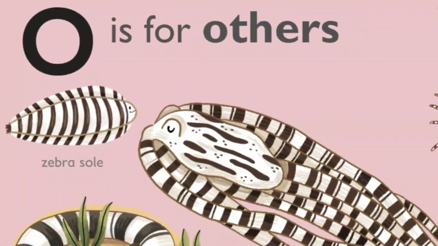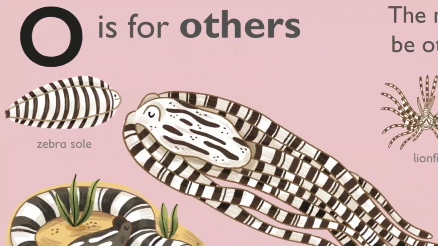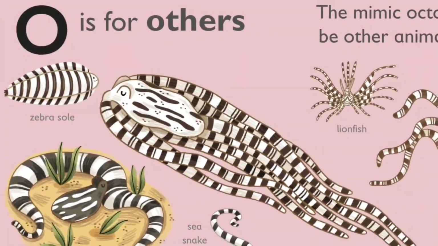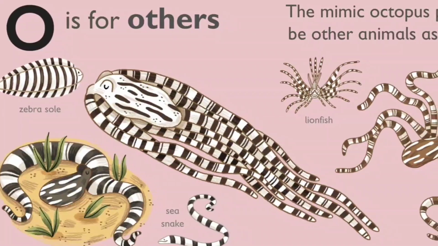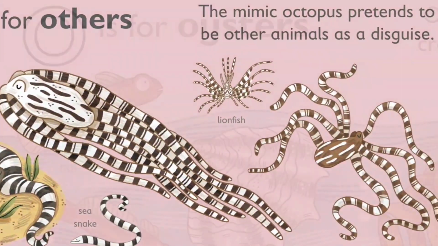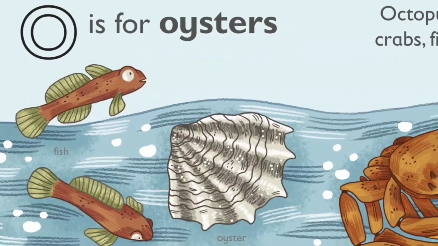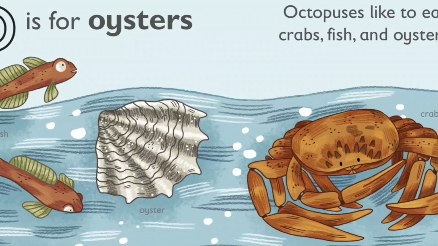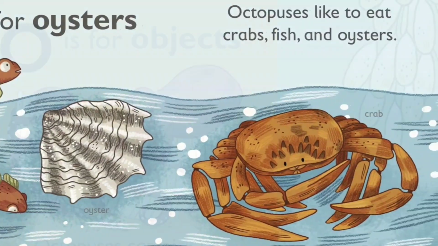O is for others. The mimic octopus pretends to be other animals as a disguise. Zebra sole, sea snake, lionfish. O is for oysters. Octopuses like to eat crabs, fish, and oysters.